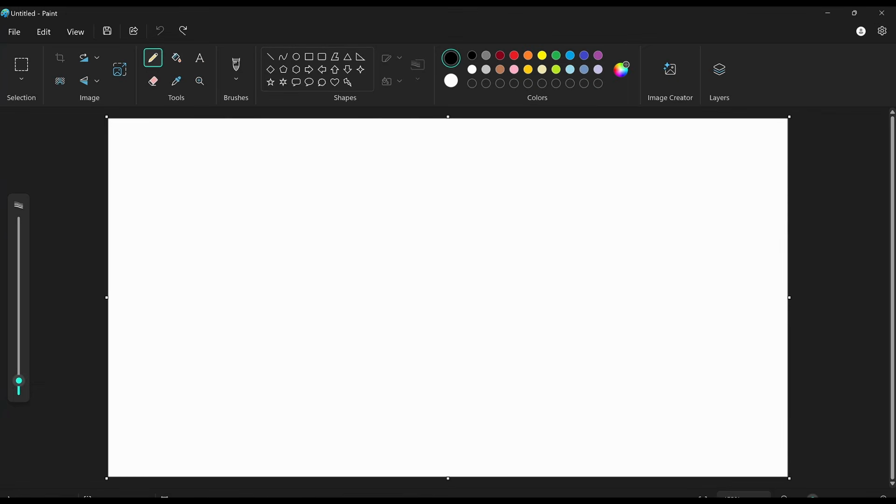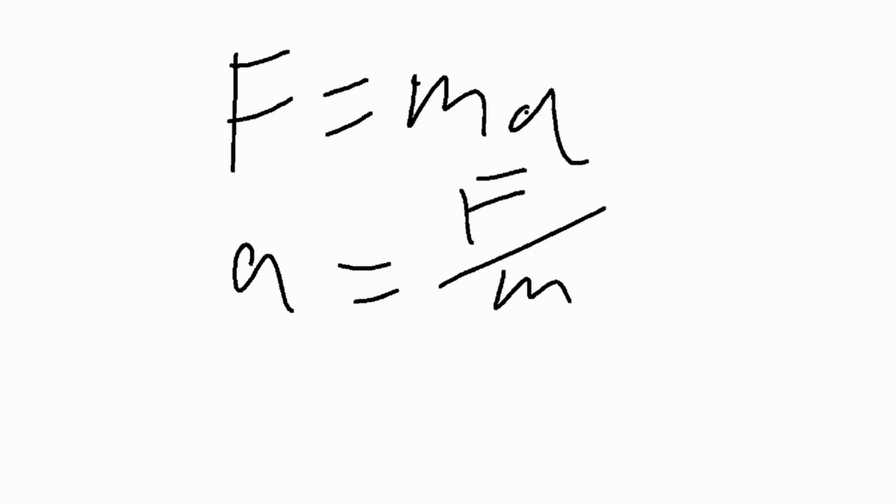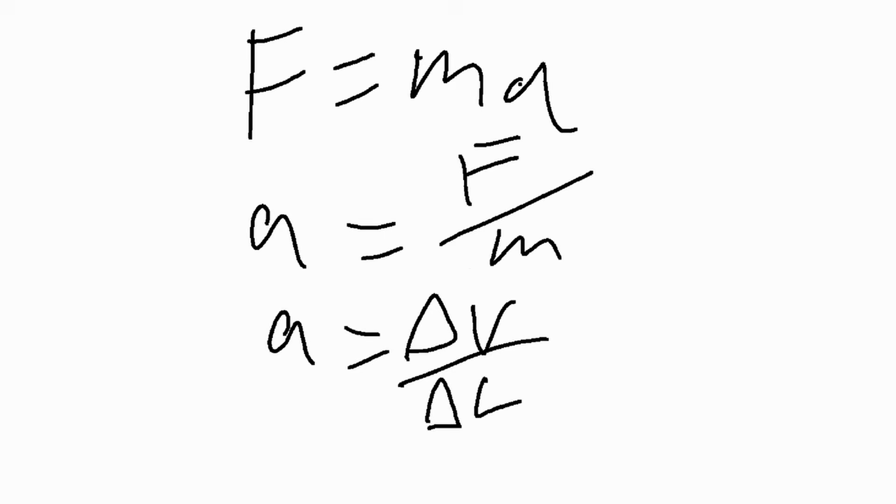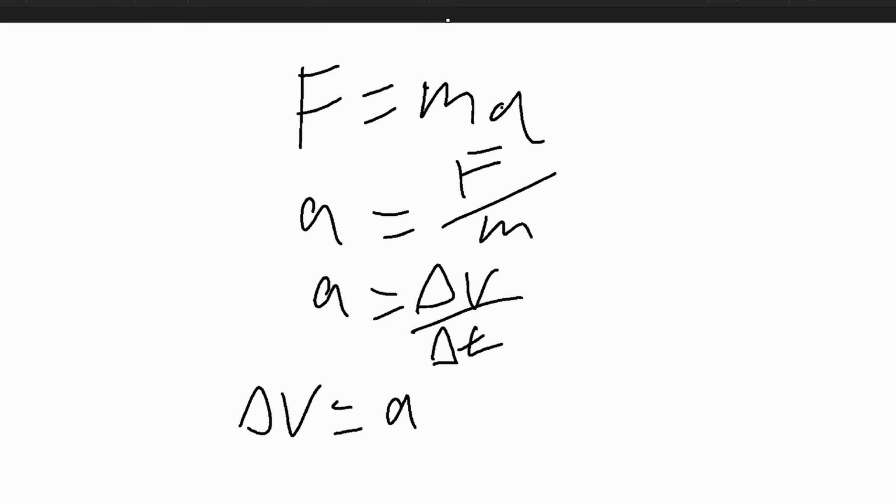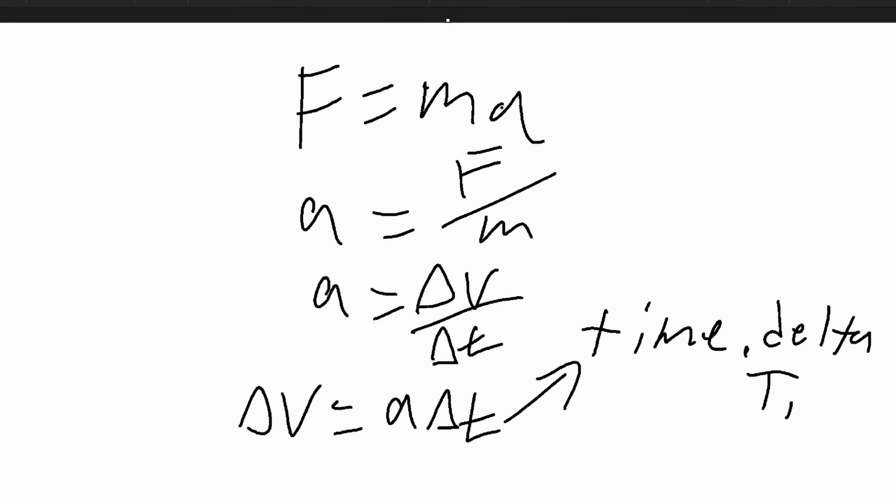What we're essentially going to do, if you recall back from 9th grade physics class, Newton's second law, F equals ma, we can't directly apply forces to particles in Unity. So what we need to do is just modify their velocity directly. In order to figure that out, we can just solve for acceleration, which is the force divided by the mass. And since acceleration is also equal to the change in velocity over the change in time, our change in velocity equals our acceleration times our change in time. This change in time we can get from Unity's Time.deltaTime, and that'll tell us how much time has passed since the last frame. So every frame, we can calculate our acceleration and then multiply it by Time.deltaTime to get our change in velocity.